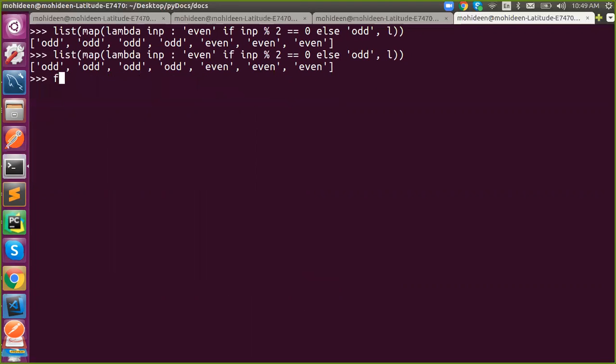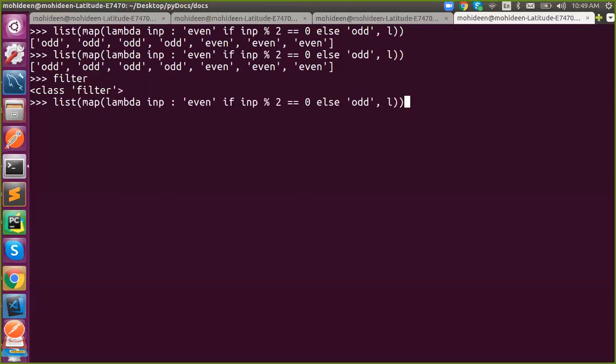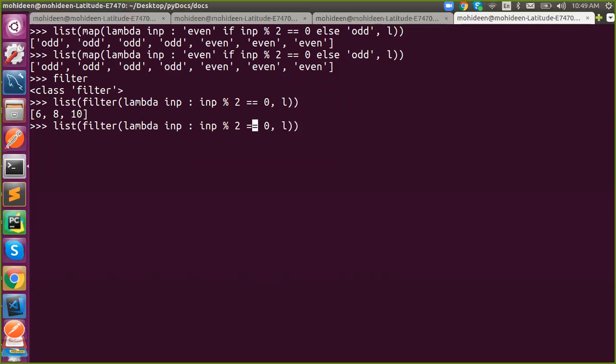Got it? Similarly, there is another function called filter. I need odd numbers alone or even numbers alone, right? So what to do? I'm going to use filter. I will explain what filter and map are going to do. If you want even numbers, this is the logic. If you want odd numbers, this is the logic. Got it? Now, what do map and filter do?